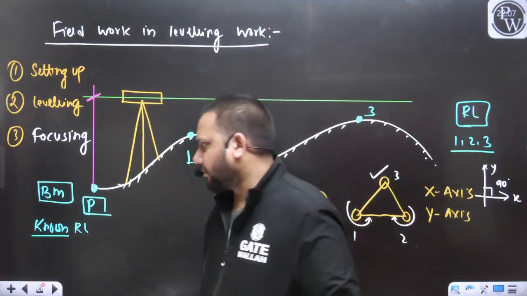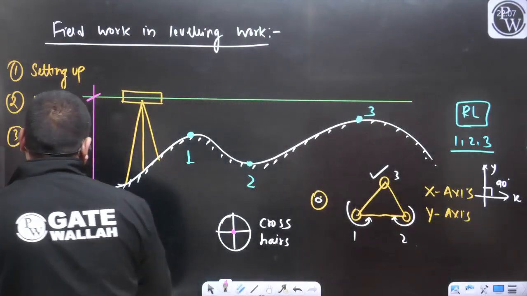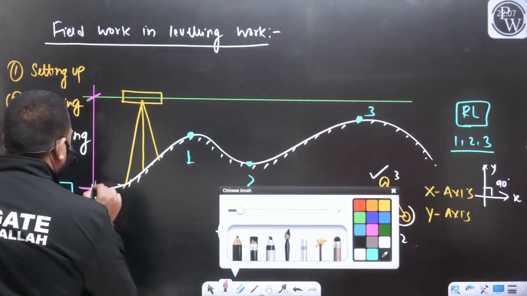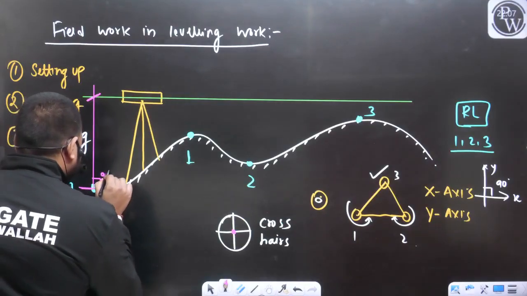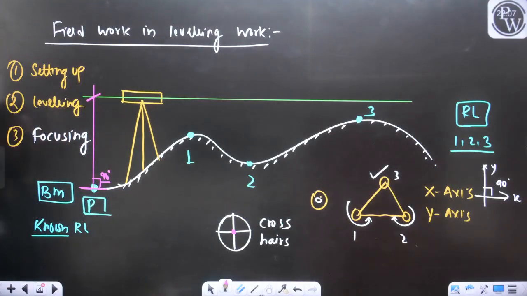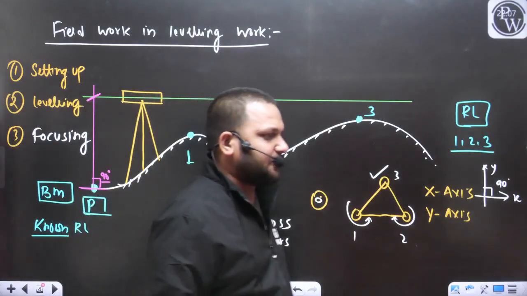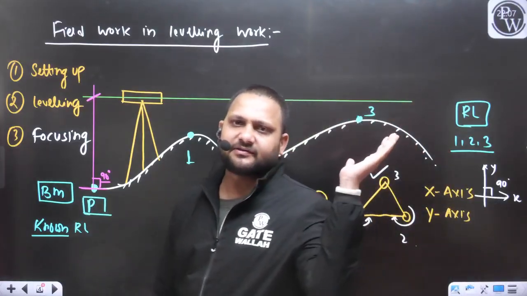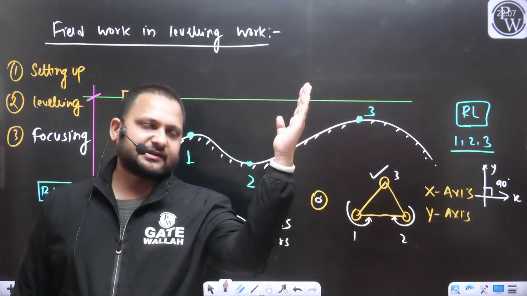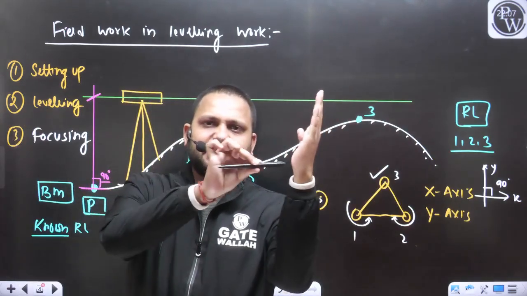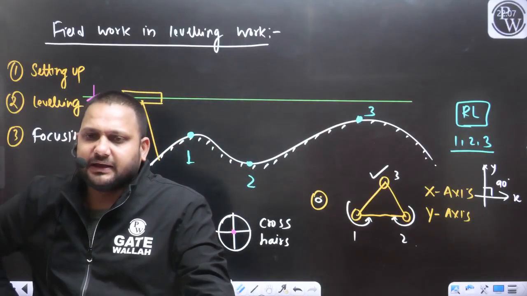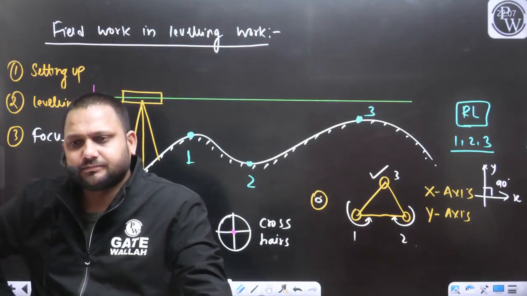If I am placing the staff, the staff should be perfectly at 90 degrees from the ground surface, or you can say the staff should be perfectly vertical. If we are placing the staff tilted like this, we will get the incorrect staff reading, yes or no?